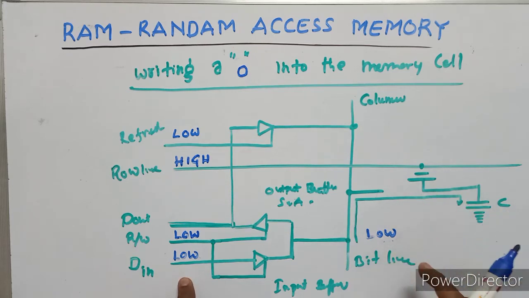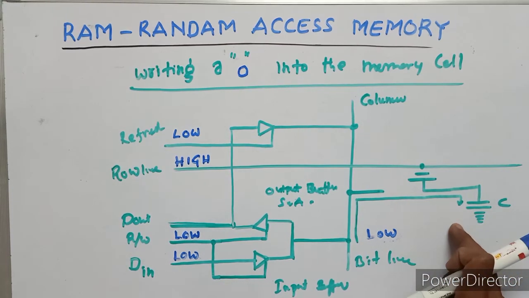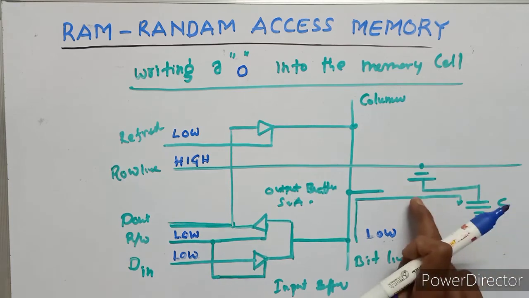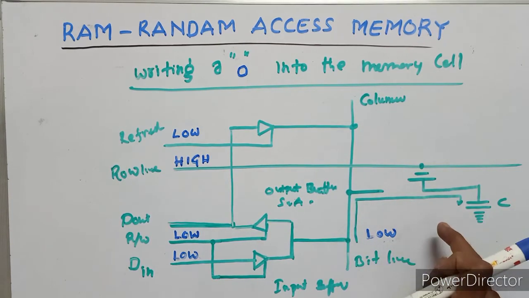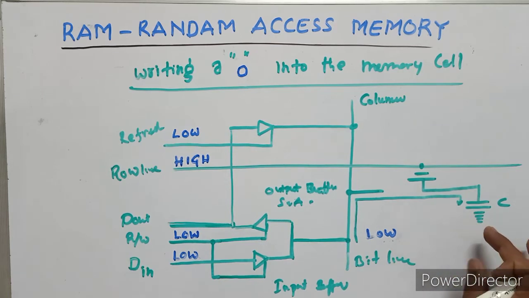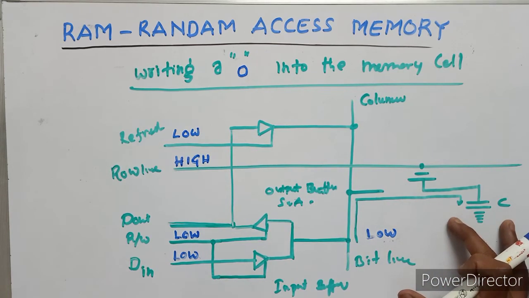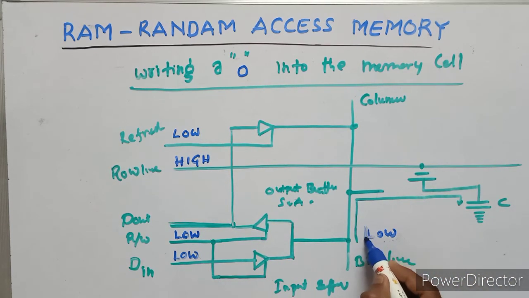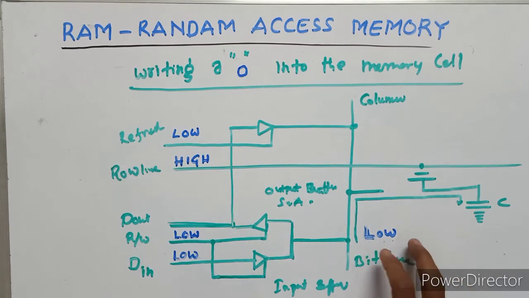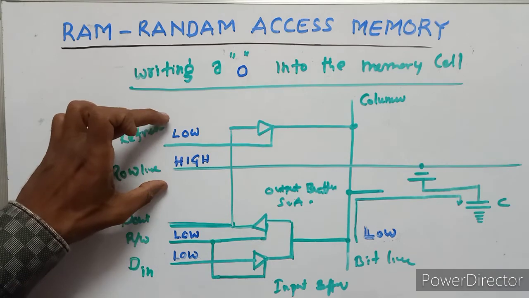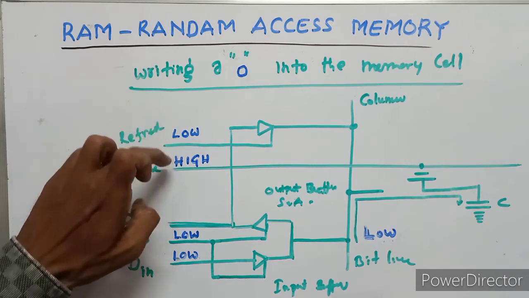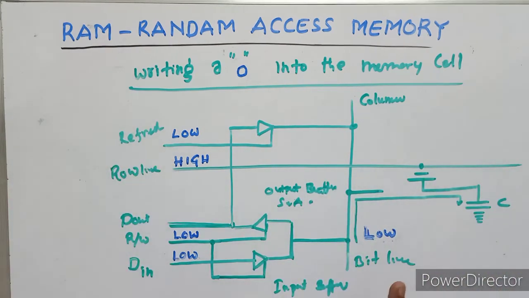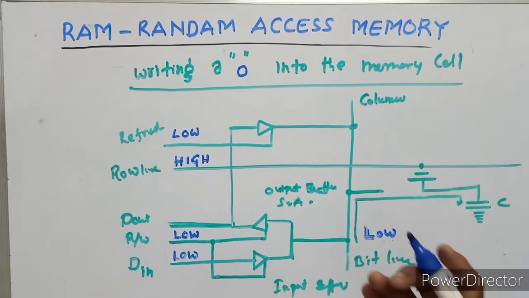If the capacitor is storing a 0, it remains uncharged. If it is storing a 1, it discharges to 0 when the transistor turns on, because we have to store the 0 uncharged. The transistor connects the low voltage. This circuit belongs to writing a 0 into the memory cell.